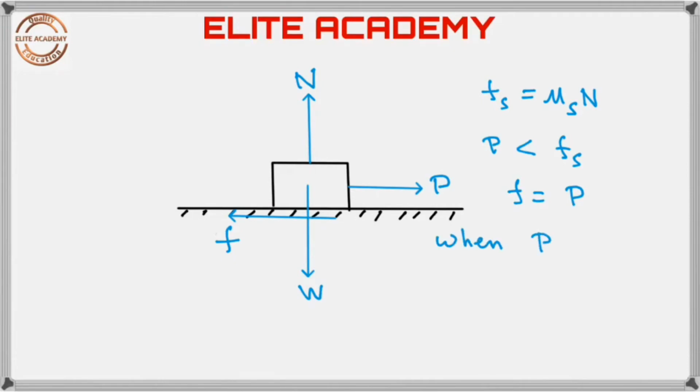In this case, the body is at rest. Whereas when P is greater than Fs, then the body moves. The friction cannot increase beyond Fs. Therefore, the friction is still F is equal to Fs.